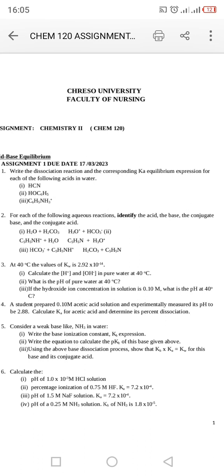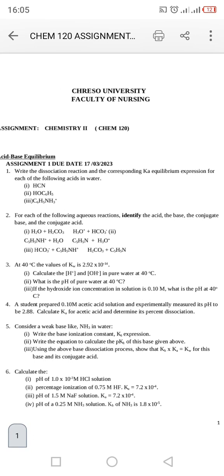There are also other species there, such as C6H5NH3+. What will be the Ka expression if they dissociate in water? So that's what I'm trying to put in place here. Let's write the dissociation reaction and the corresponding Ka equilibrium expression for each of the following acids in water. These are all acids, not bases.